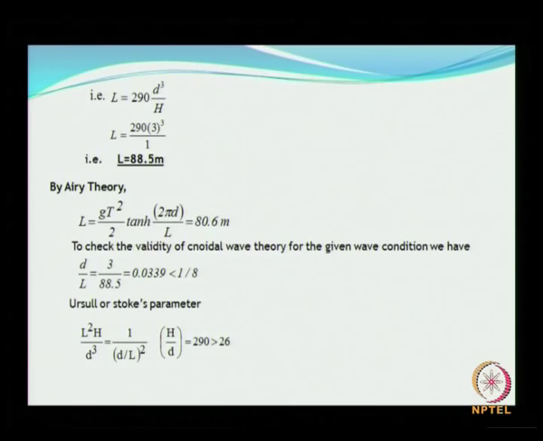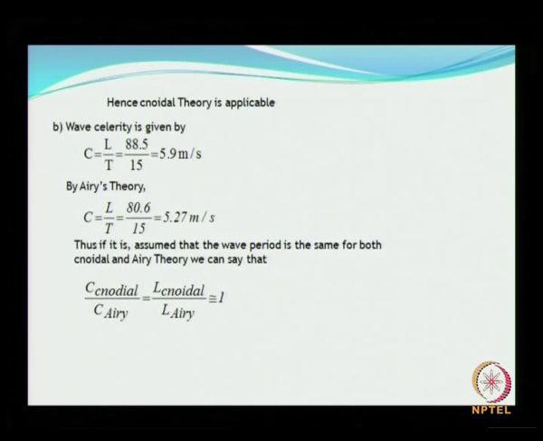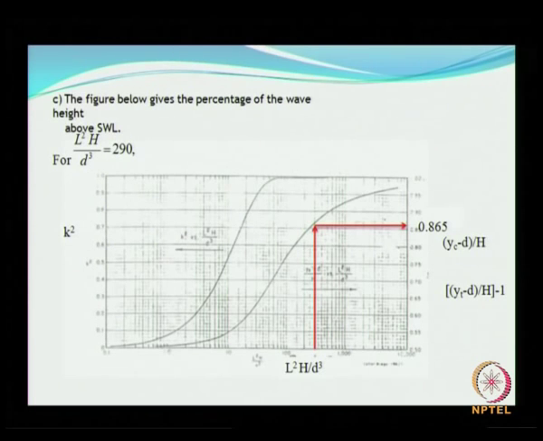To check the validity of linear theory is already done. So d by L and this one, I have already explained about the Ursell parameter, I need not go into that. Once you have calculated your L, it is quite straightforward to calculate the corresponding celerities. In this particular case there is not much of a difference between the celerities, and thus if it is assumed that the wave period is the same for both, we can say that the ratio is equal to 1, but that is not correct. Okay, there is still a difference between the sinusoidal and this one.